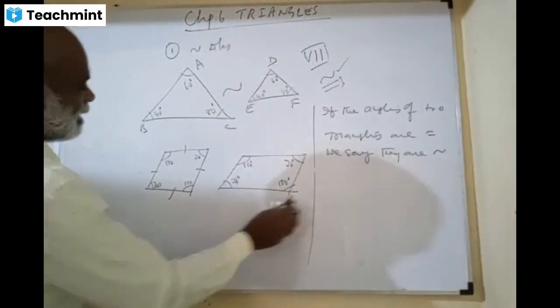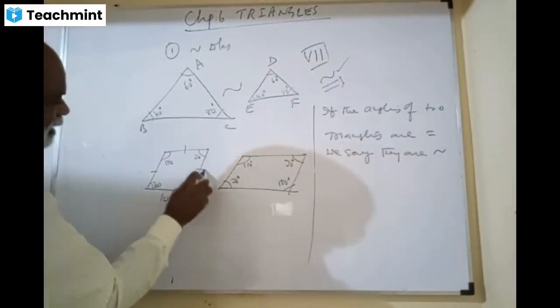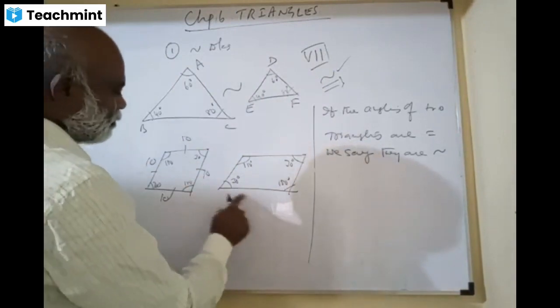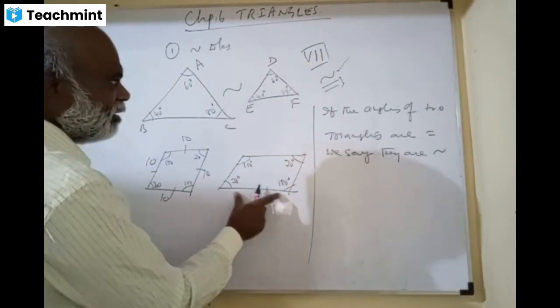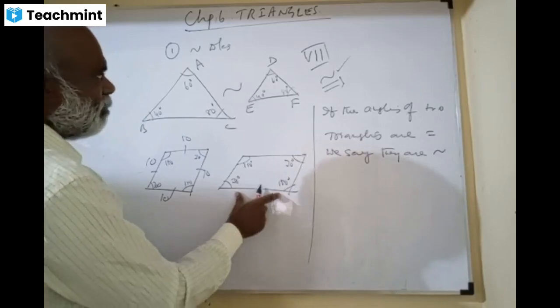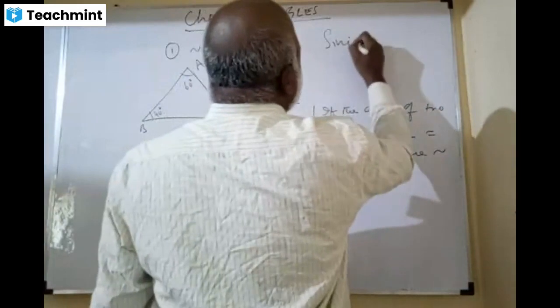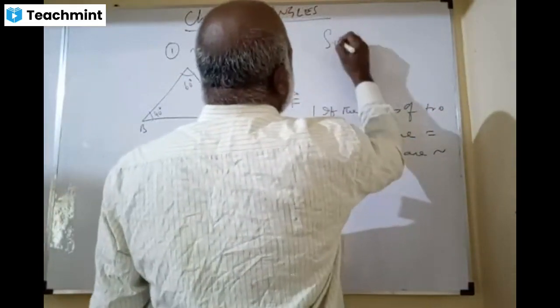So when do we say that polygons are similar? Then see, what do you mean by similar? I will give a beautiful English definition.